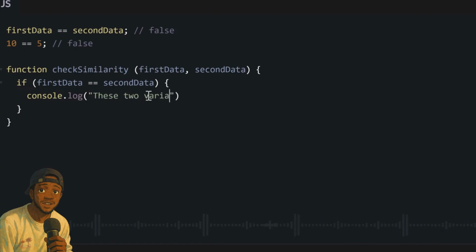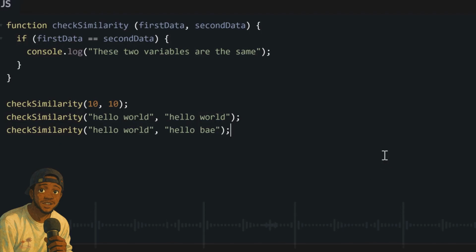So now, if we want call our function and we pass in two arguments with this function, e go check if both of them dey the same, and if they dey the same, e go console log these two variables are the same. But if they no dey the same, e no go do anything. And we fit pass any two variables inside our function. E fit accept string. If we pass string, it could check if the two strings they equal to each other. And if we pass number, then it will check if the two numbers they equal to each other, and so on.